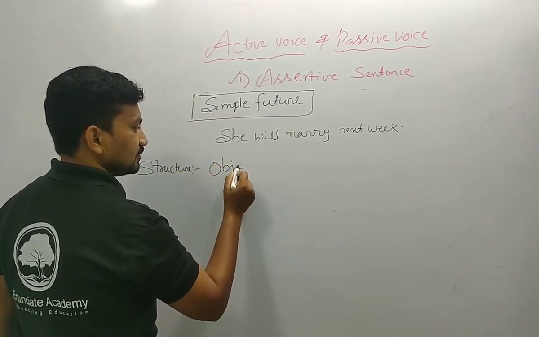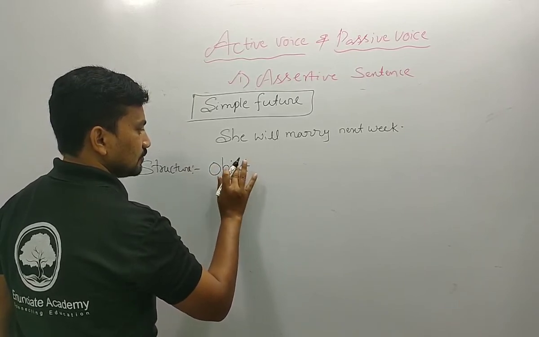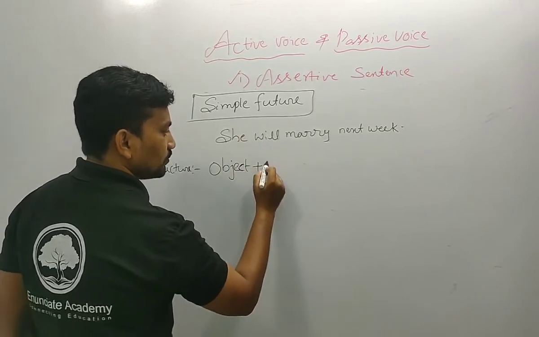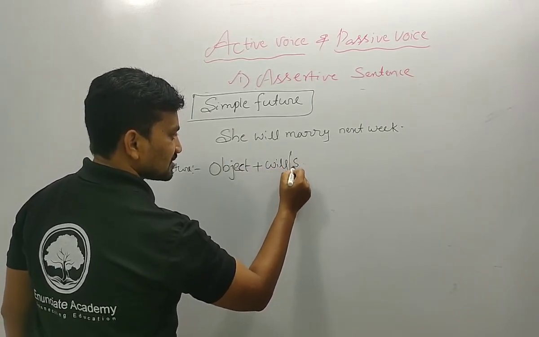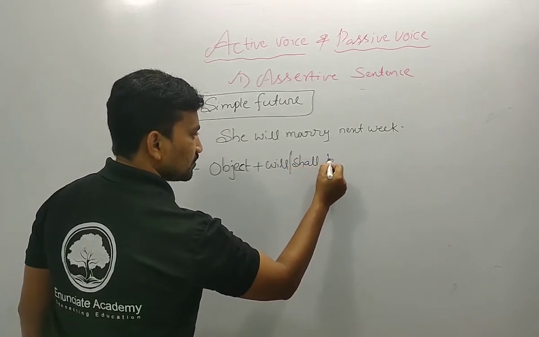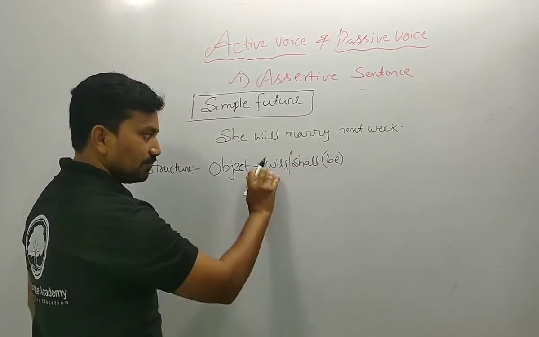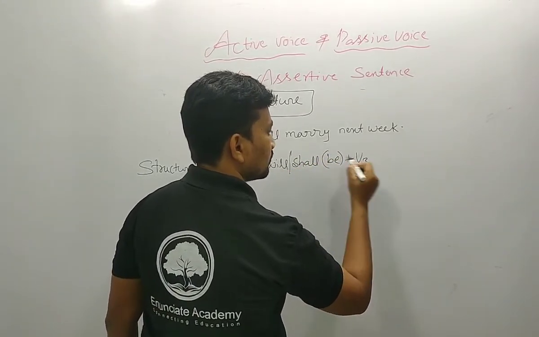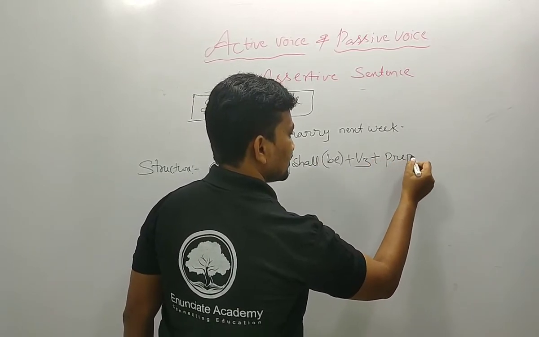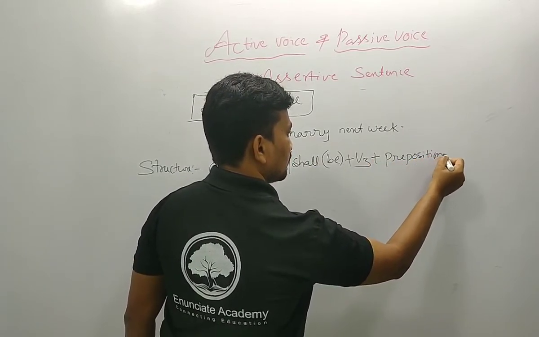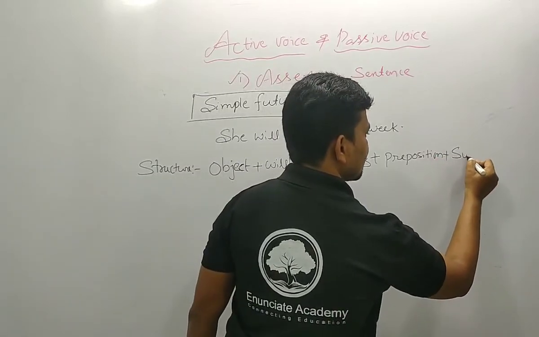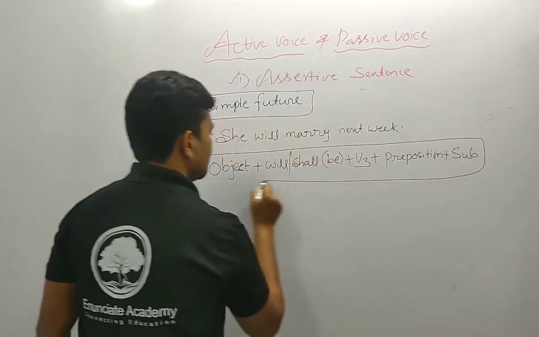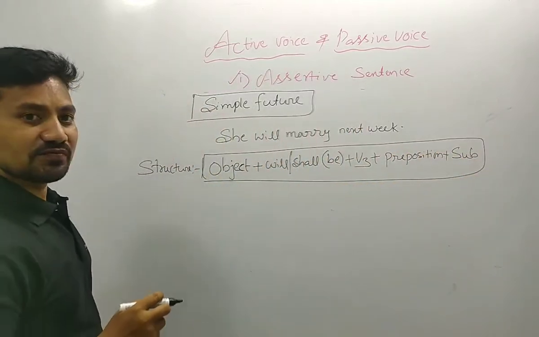Object, next one helping verb will or shall, or we should mention will be or shall be. The next one you should write verb third form. Next one you should write preposition. Next one you should write the subject. So this is the structure to write the simple future action.